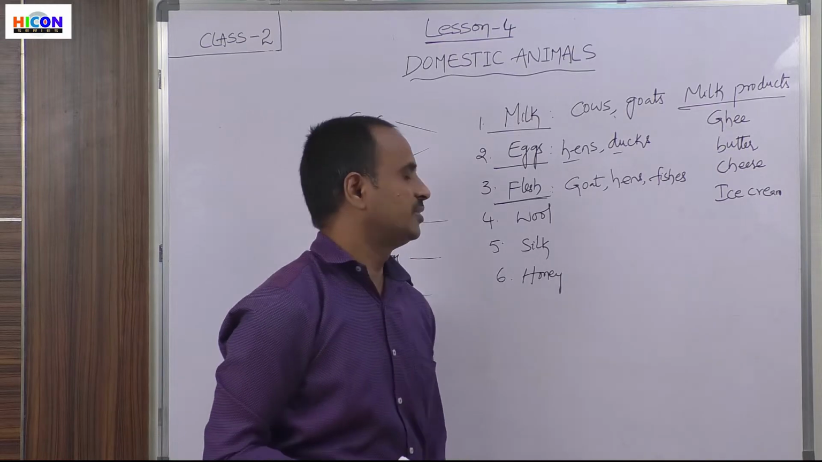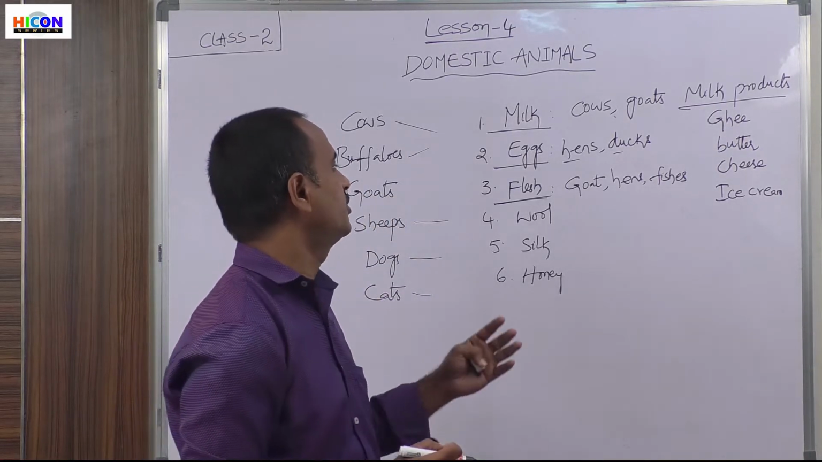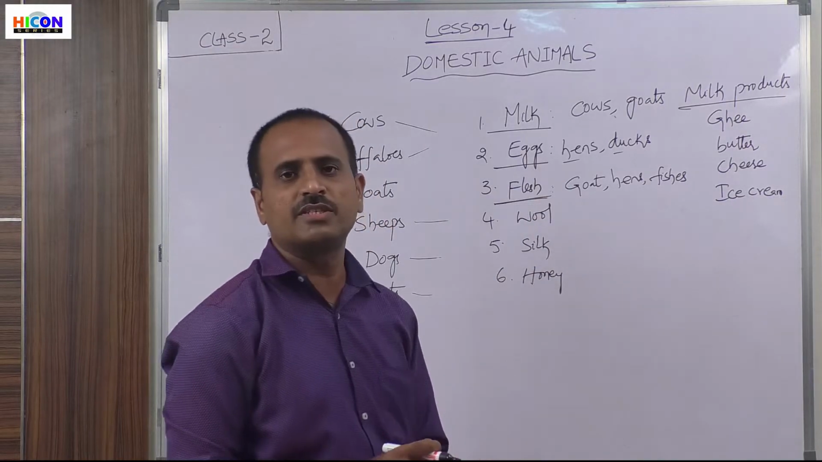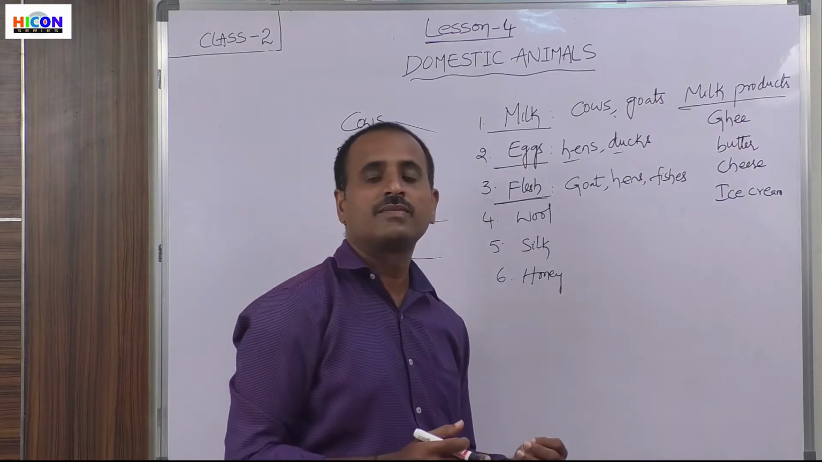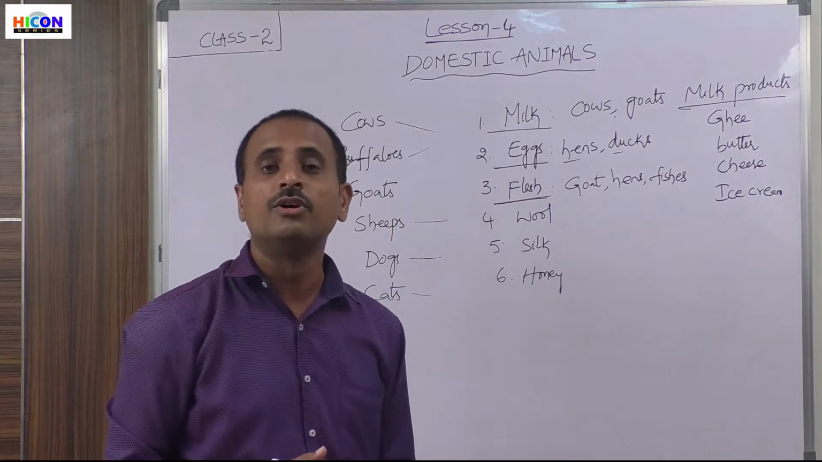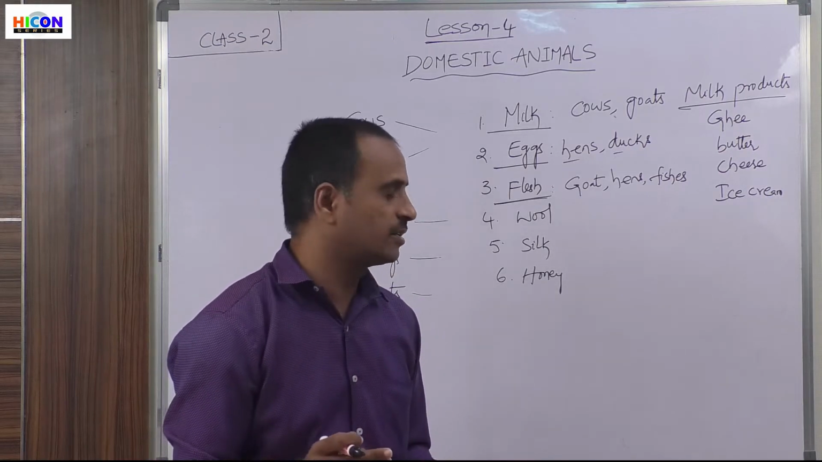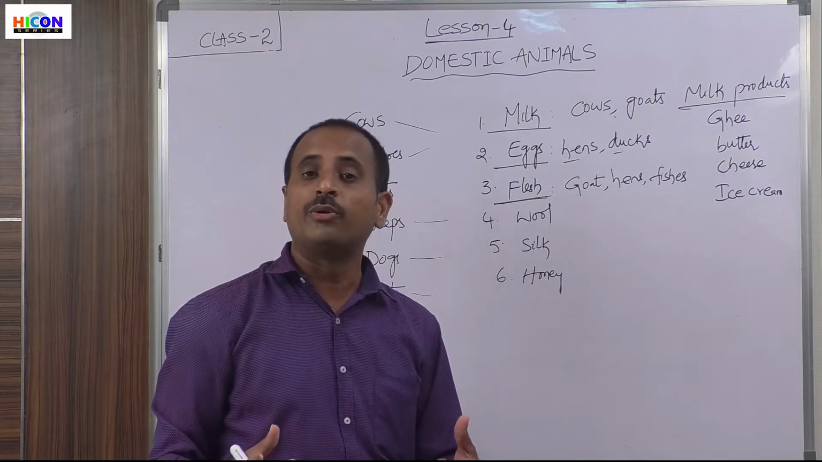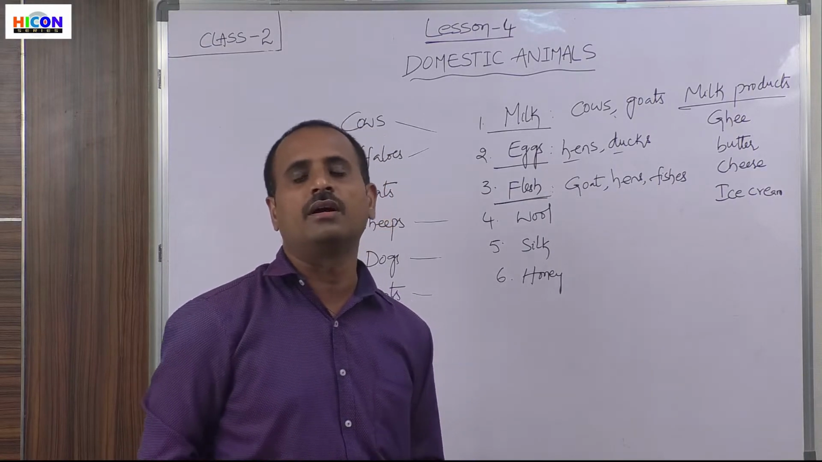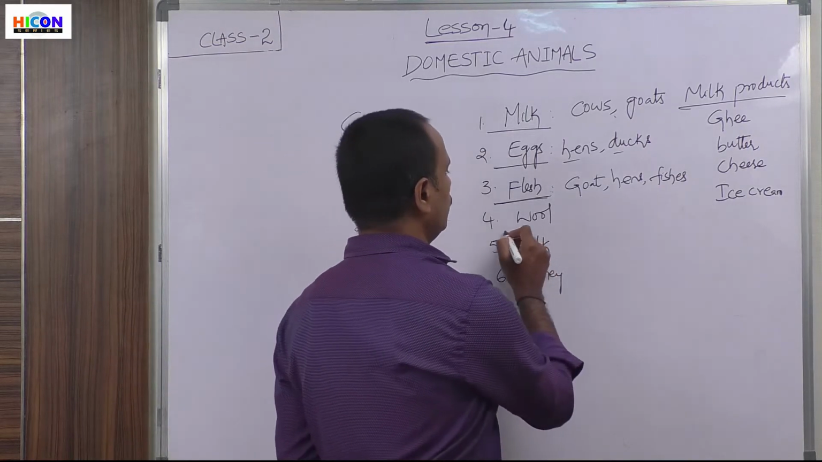Generally every day, or weekly once or twice, we eat the flesh of goat, hens and fishes. These animals give us flesh, and this meat also contains most of the proteins. That's why this proteinaceous food is helpful to our body, to grow our body and make it very strong and fit. And next, that is wool.